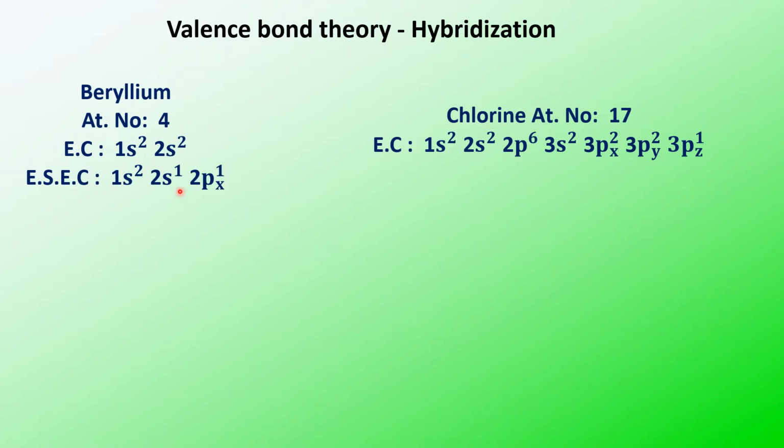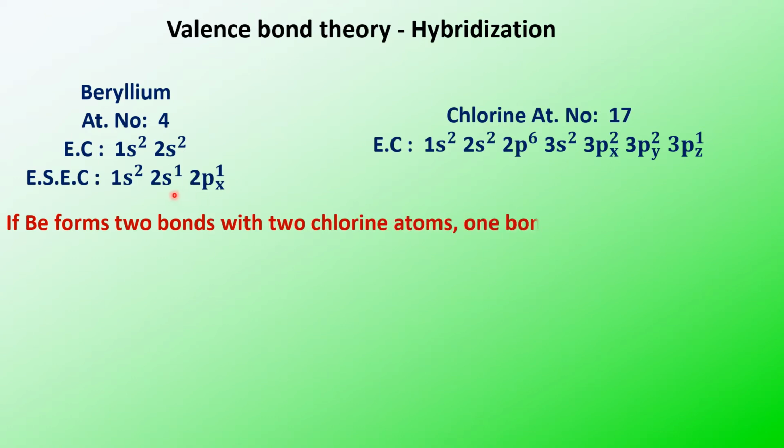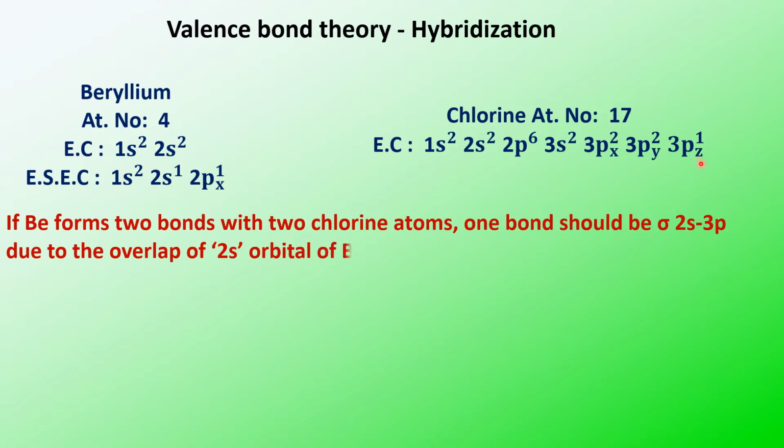Now if you look at the configuration, beryllium in the excited state has two unpaired electrons, one in the 2s orbital and another in the 2px orbital. So it can form two bonds. If beryllium forms two bonds with the two chlorines, one bond will be a sigma 2s-3p bond, due to the overlap of the 2s orbital with the 3pz orbital.